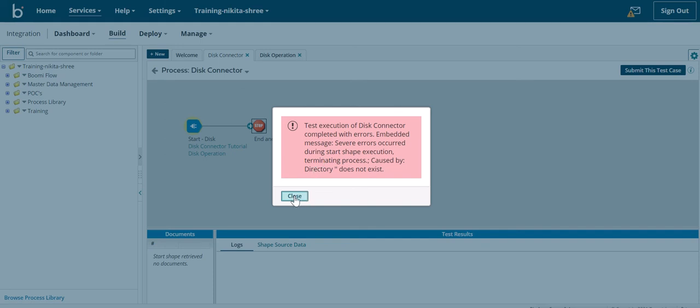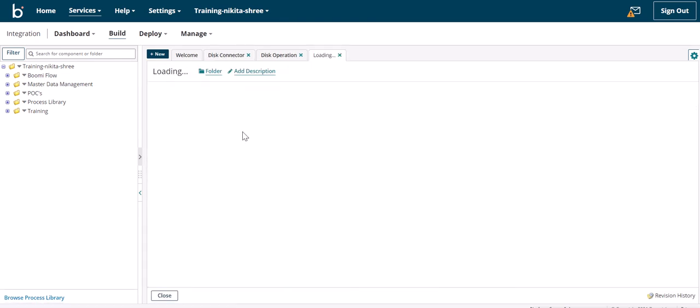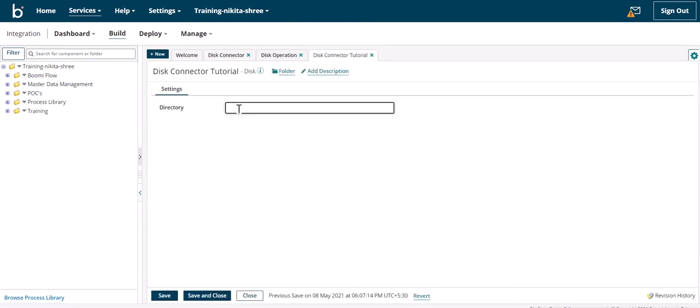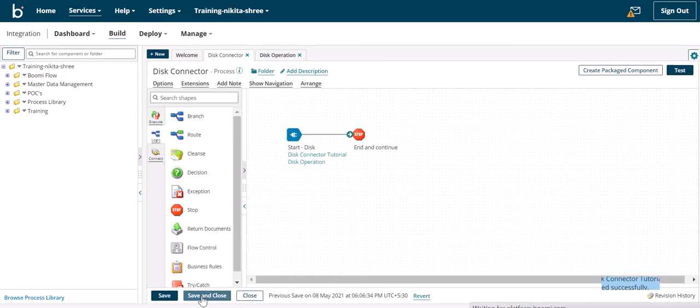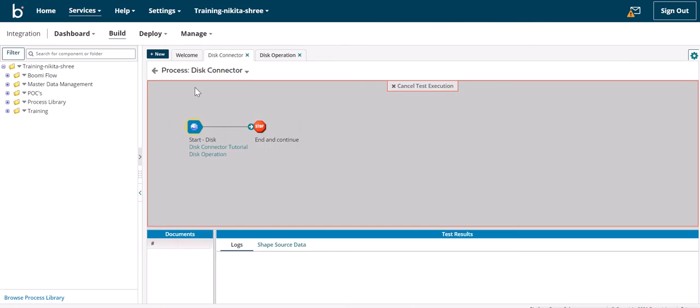We are getting this error because we haven't specified any directory in the connector. Now we will specify a directory, work directory, because generally this is a tutorial account and there is a directory work where a few files are kept. So we will just try to extract all the files from the work directory.